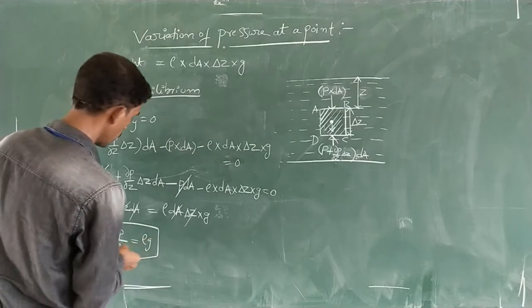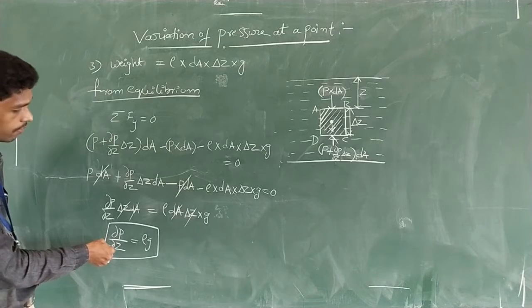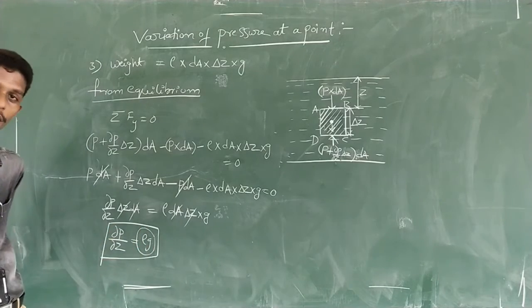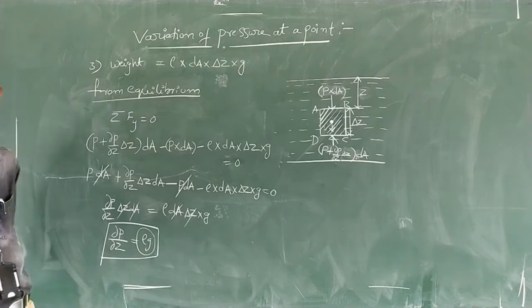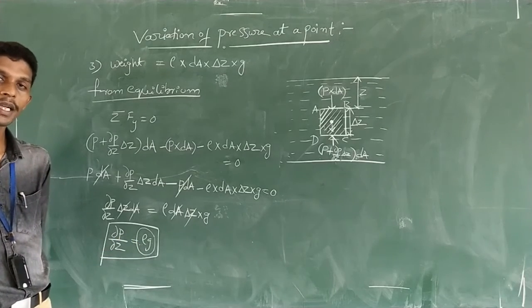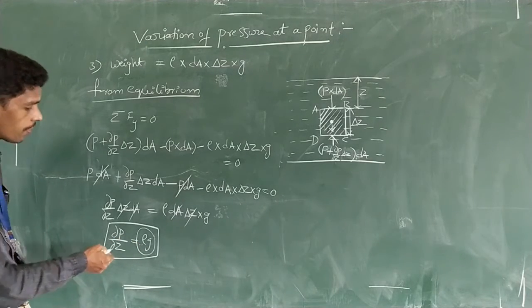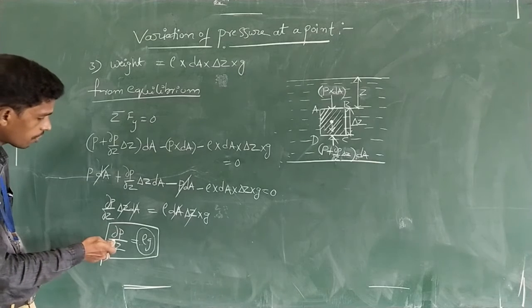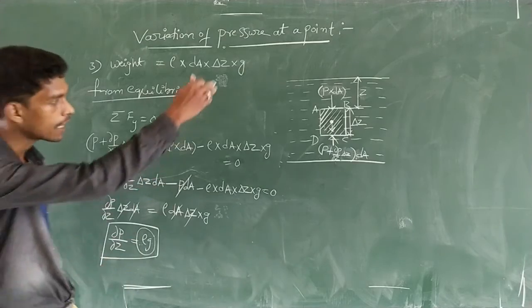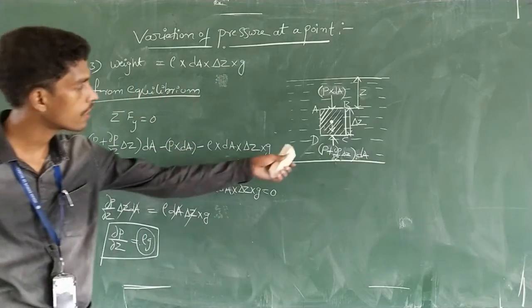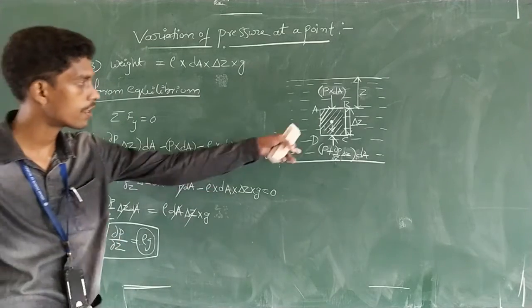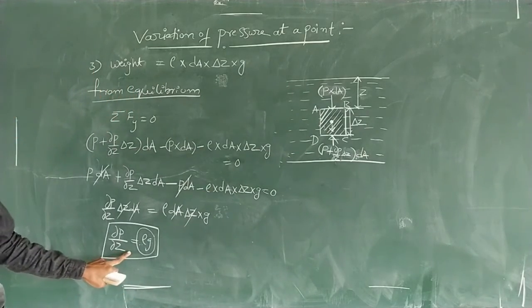See here, the rate of change of pressure is equal to the specific weight of that fluid element. Here rho is the density and G is the acceleration due to gravity. So this represents the specific weight or weight density of the fluid element. So we have defined that the rate of change of pressure is actually equal to the specific weight of the fluid element in vertical direction. So we have taken the forces in vertical direction and we have solved the pressure variation.